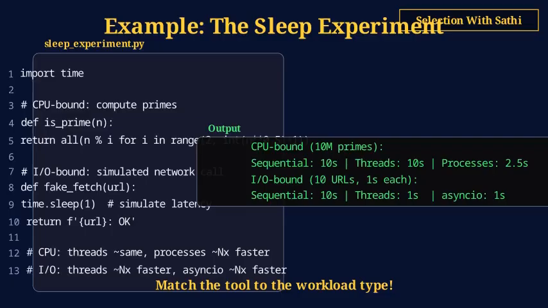Each process is about 2 megabytes. Asyncio takes about 1 second and uses just 1 megabyte. Each coroutine is about 1 kilobyte. Asyncio can scale to 100,000 concurrent tasks. Threads hit limits around 5,000. Processes around 1,000.